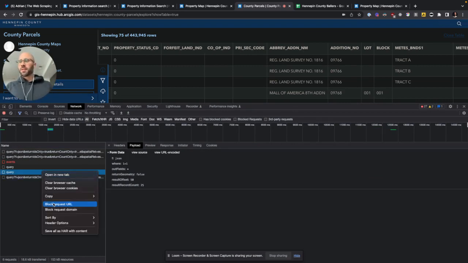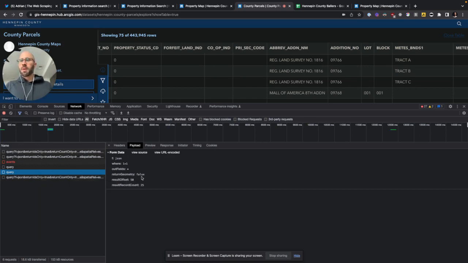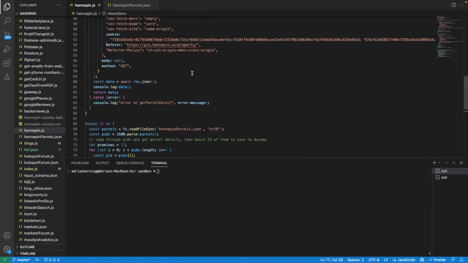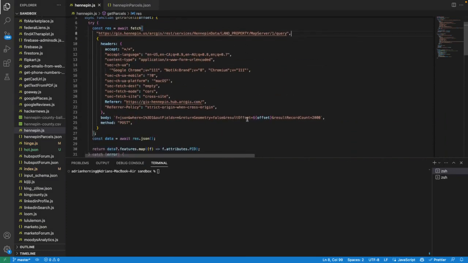To get this, you just copy as node fetch and then paste it. Usually with an API, if it asks you how many results you want, you just increase that until you can't anymore. So I increased that to 2,000, to get as many results back as I could.